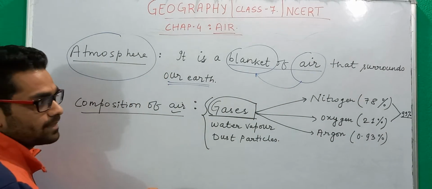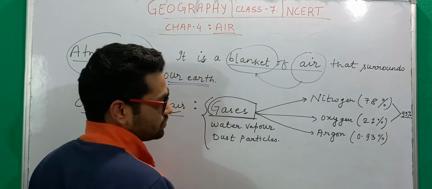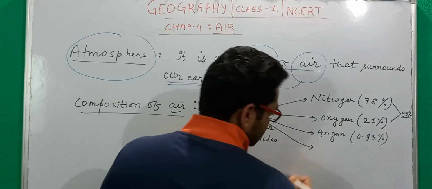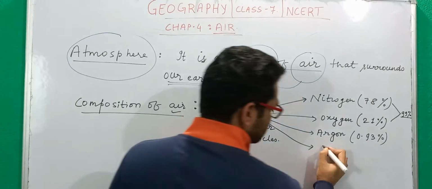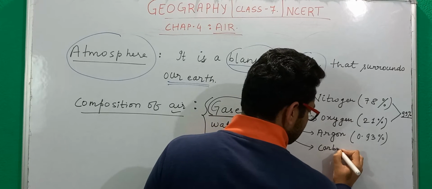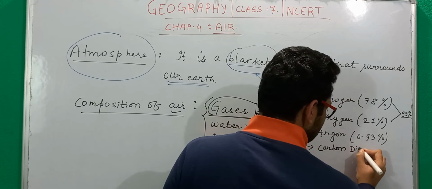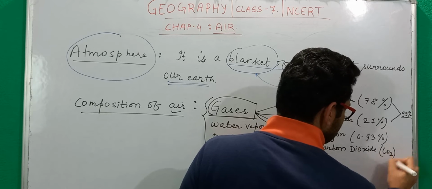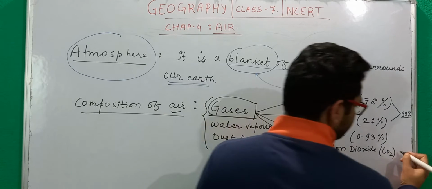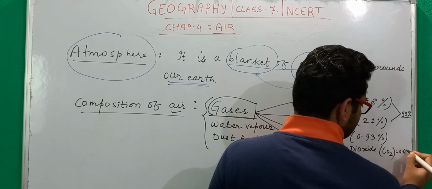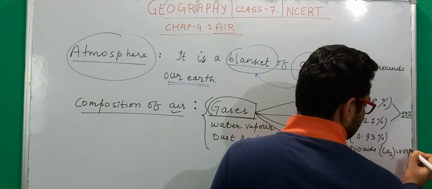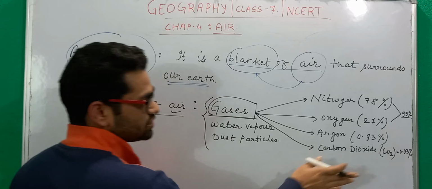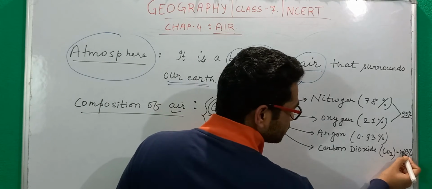Then we have also another gas called carbon dioxide, or simply CO2. This CO2 constitutes 0.03%.